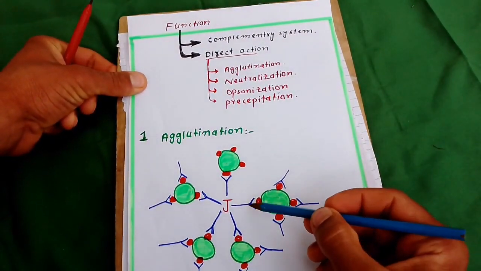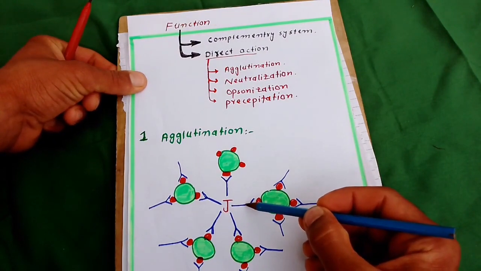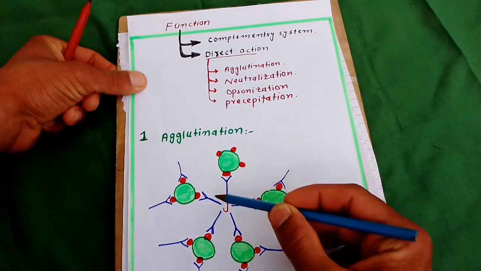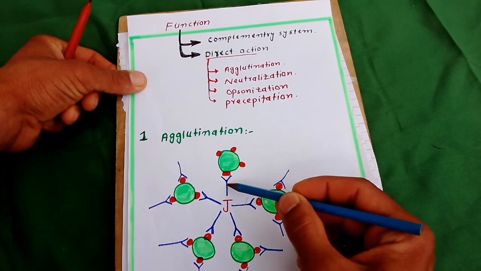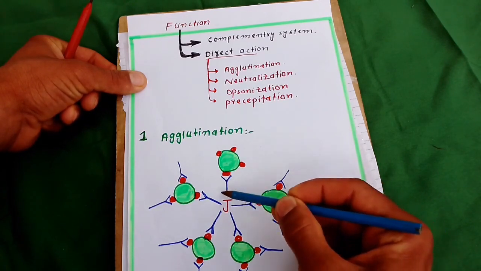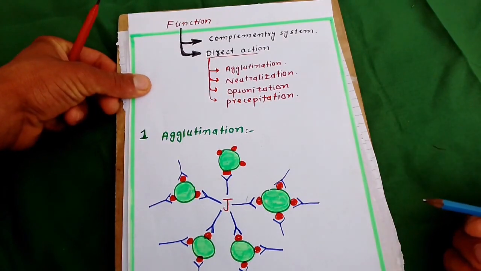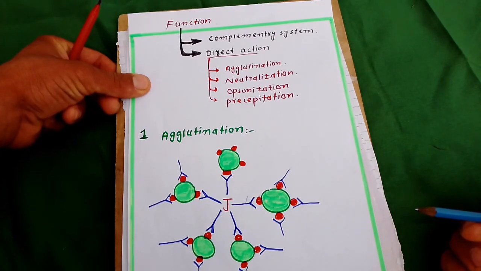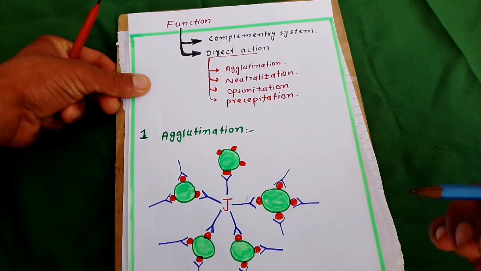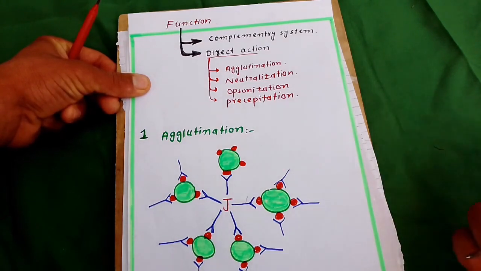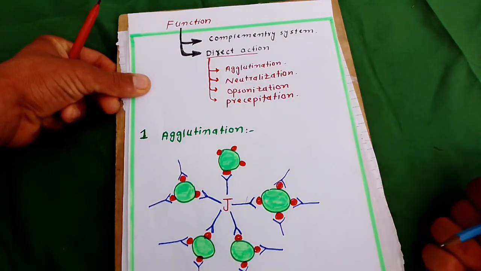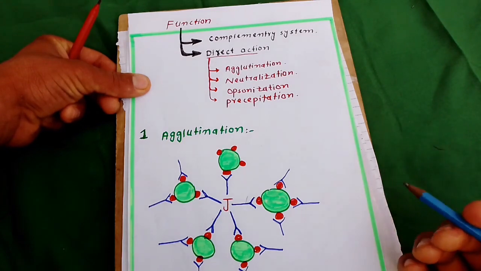This is the IgM number 1, IgM number 2, 3, 4, 5. So IgM is pentameric. What is agglutination? Agglutination is a process, a direct action of the antibody in which a clump is formed. A clump of bacteria, a clump of virus, etc. is formed.